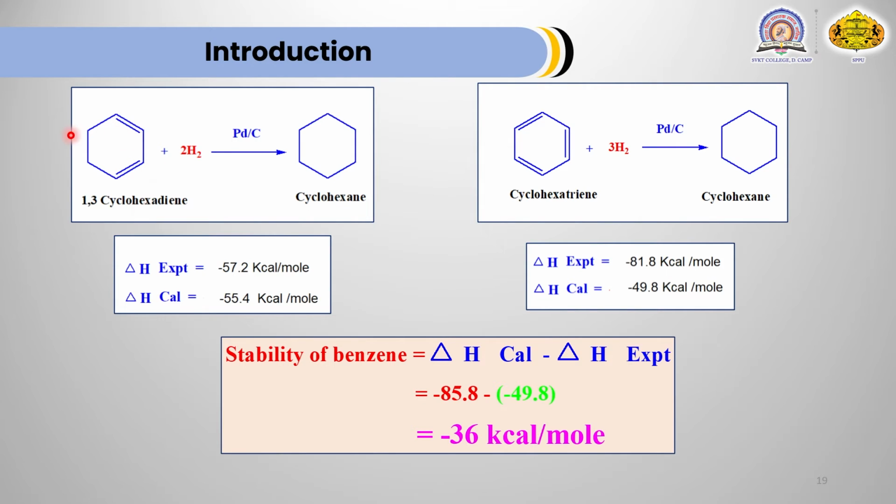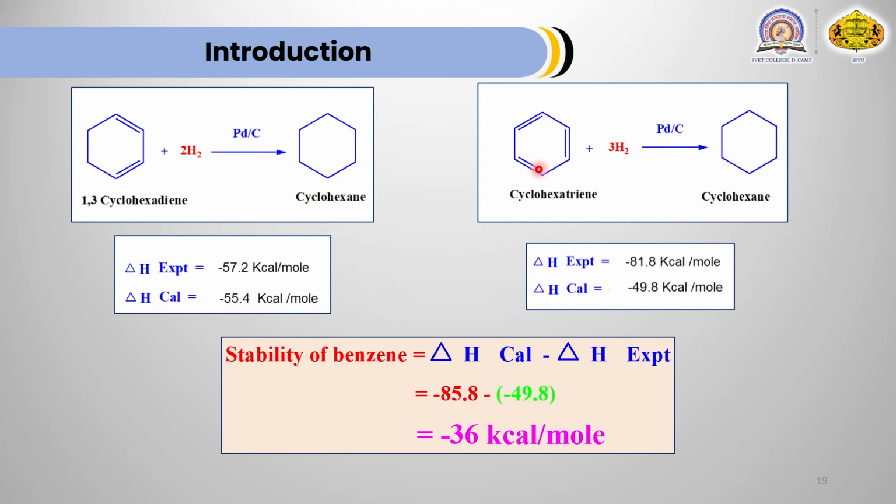In this case, two double bonds are there. That's why two molecules of hydrogen are added across the carbon-carbon double bonds. And in this case, delta H is equal to minus 55.4 kilocalorie per mole. Now let's see cyclohexatriene, or benzene. In this case, three double bonds are there.